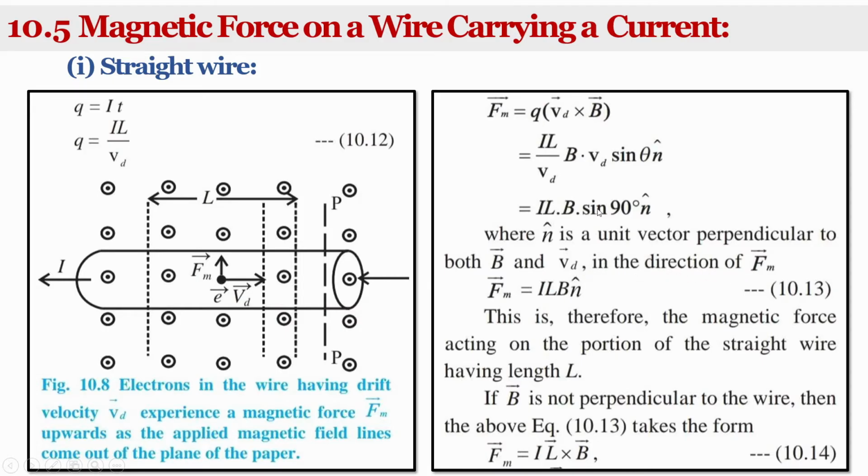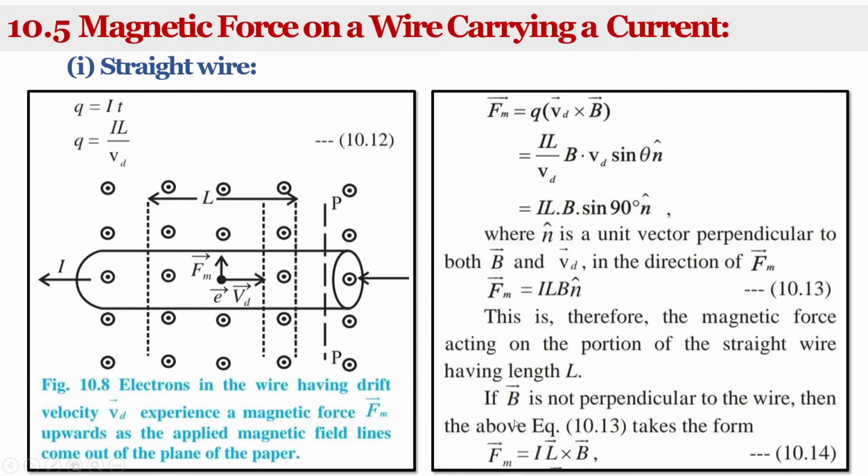Sin 90 is 1, so the magnetic force Fm is equal to ILB into n cap. This is therefore the magnetic force acting on the portion of straight wire having length L.